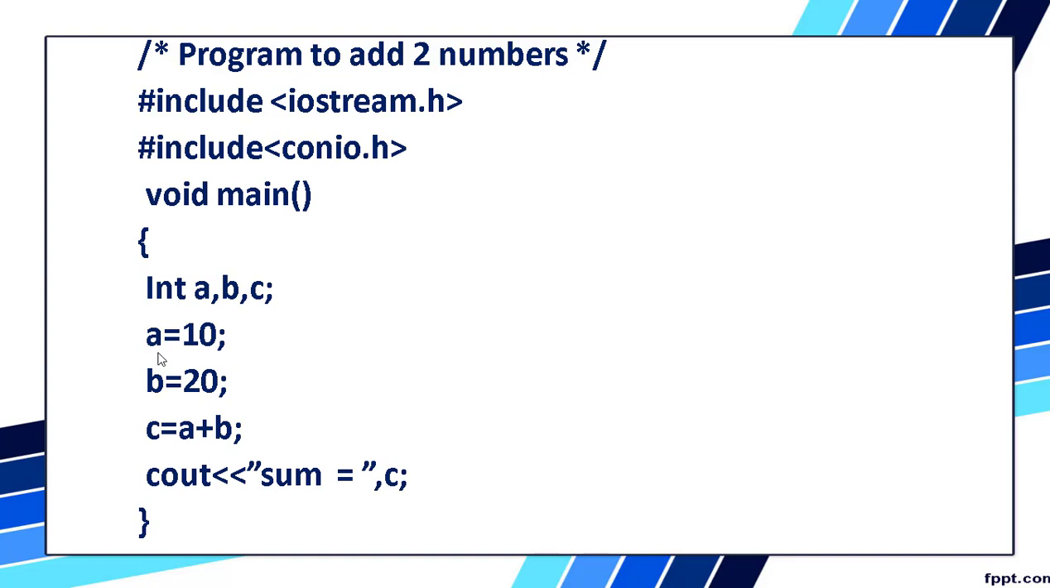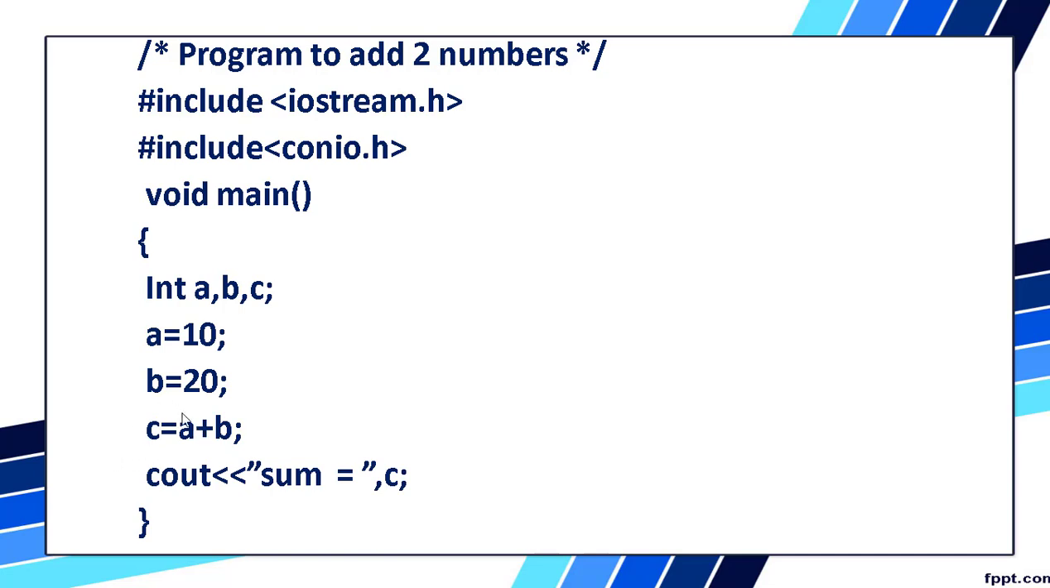So what does a contain now? 10. What does b contain? 20. Now we are adding these two numbers using the plus operation. 10 plus 20 is added and it will be stored in c. Who is storing this value? The final output result, c, is storing it.